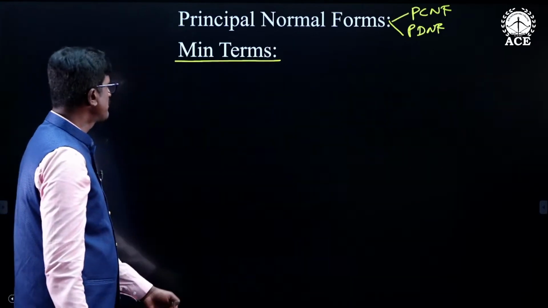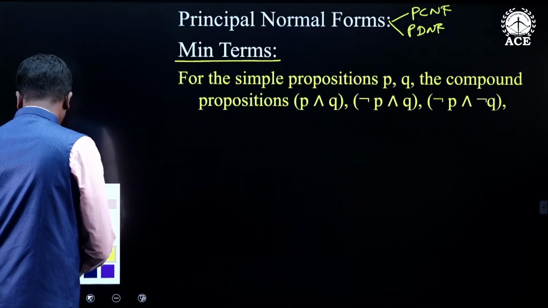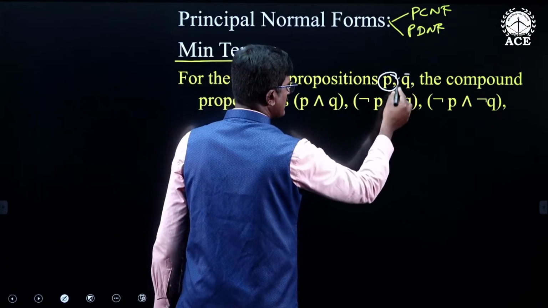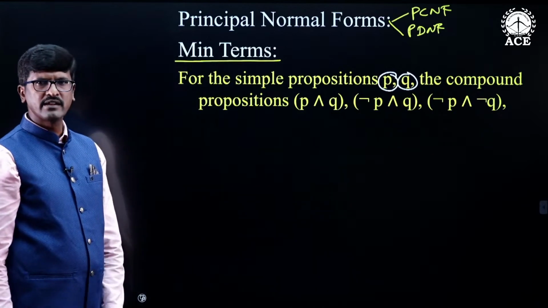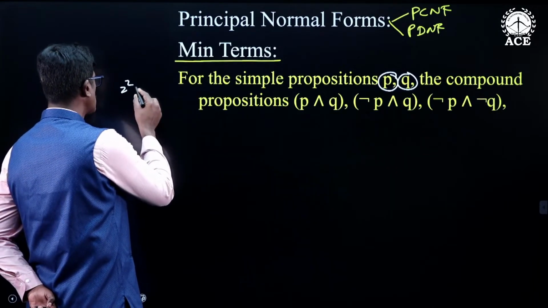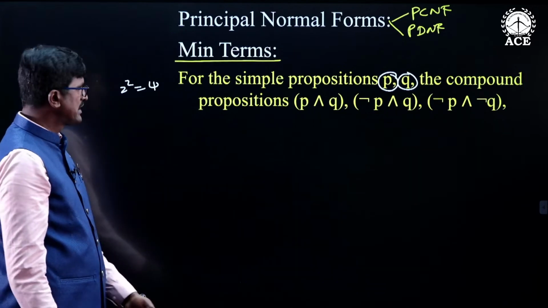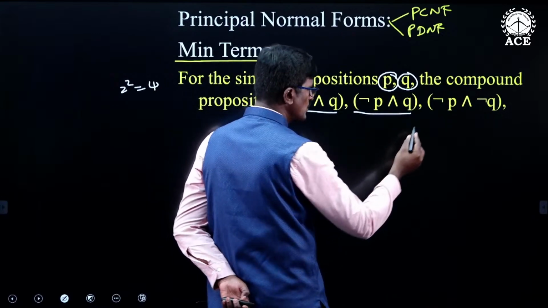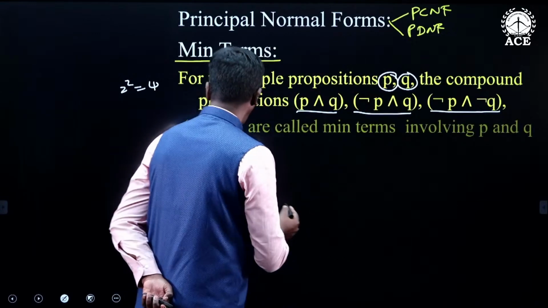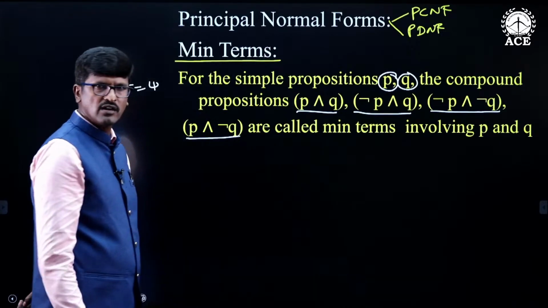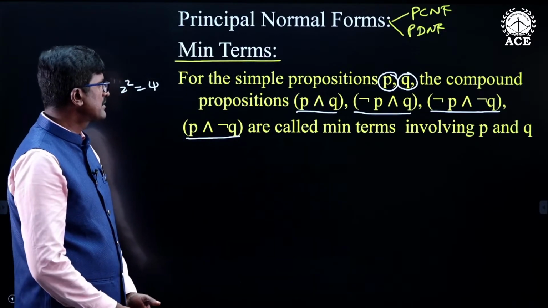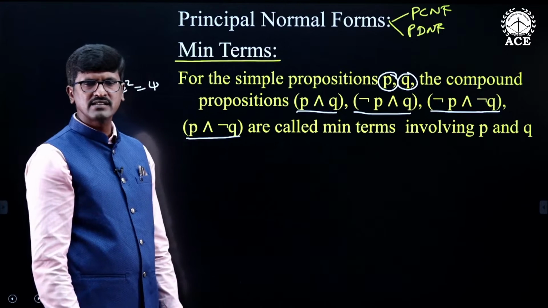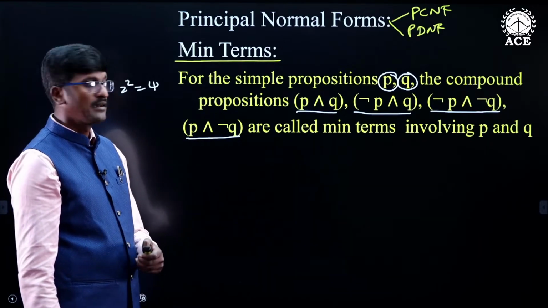To discuss min terms and max terms, I am taking two simple statements P, Q. If you take two simple statements, then we will have 2 power 2 min terms. What are the min terms? P and Q is one min term, negation P and Q, negation P and negation Q, and P and negation Q. These are called min terms. So min terms are nothing but conjunctions of P and Q or their negations.